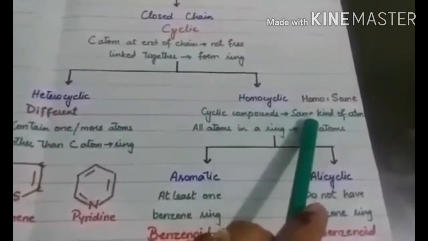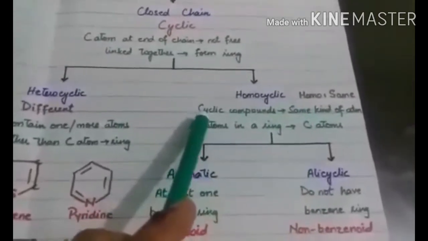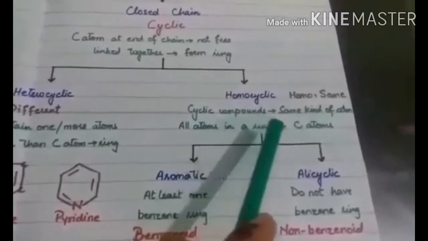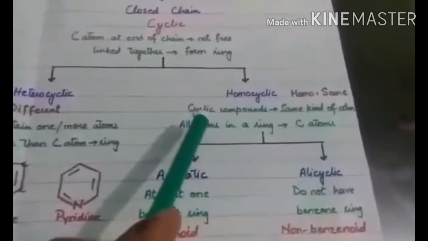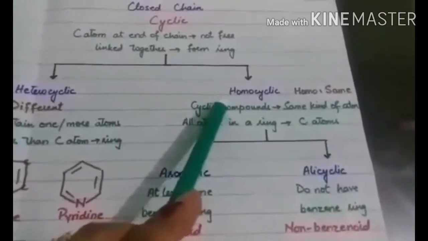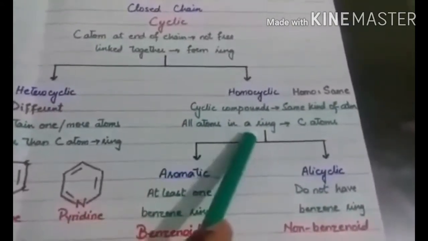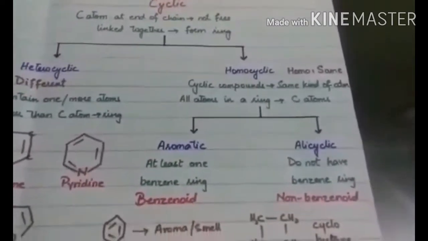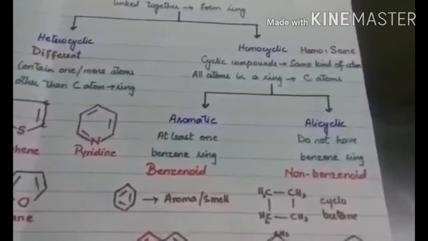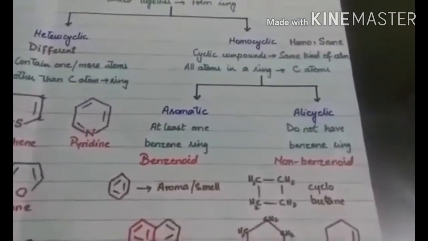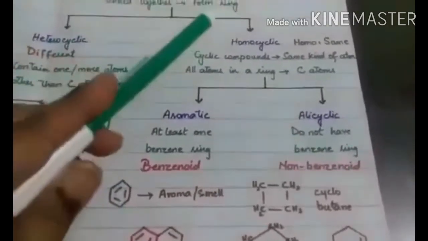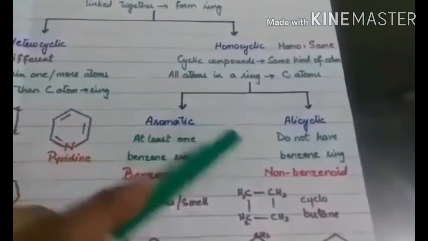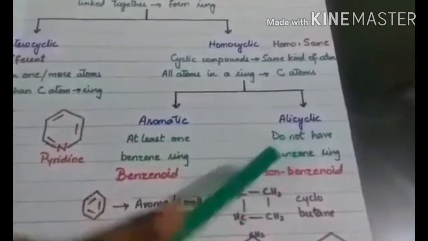Homocyclic: homo means same. So those cyclic compounds which have the same kind of atoms are known as homocyclic compounds. All atoms in a ring are carbon atoms. So those cyclic compounds in which all atoms in a ring are carbon are known as homocyclic compounds. Homocyclic compounds can be classified into aromatic as well as alicyclic.